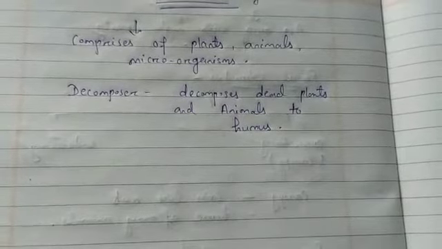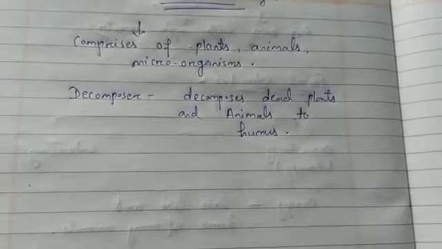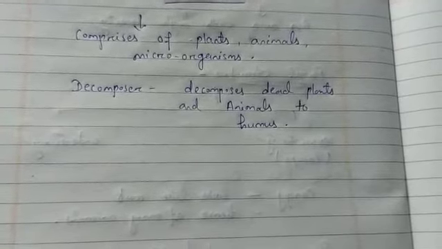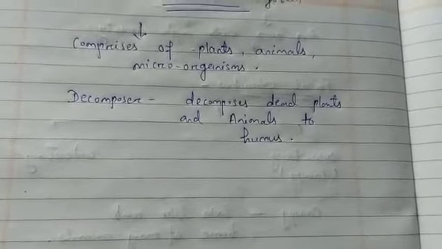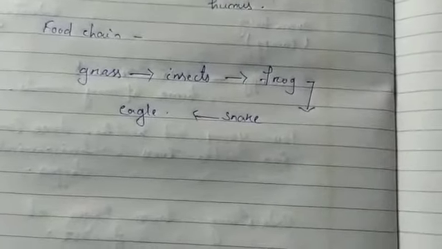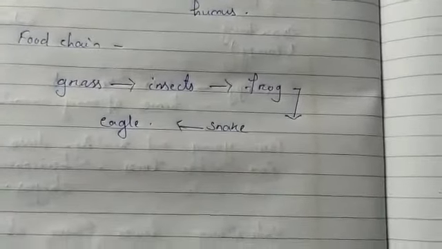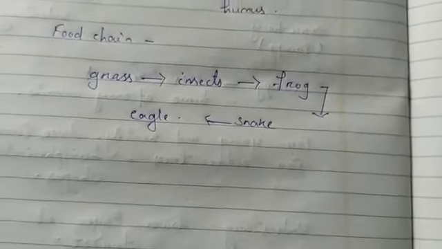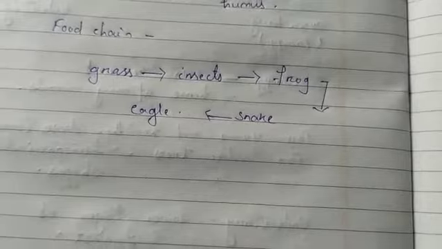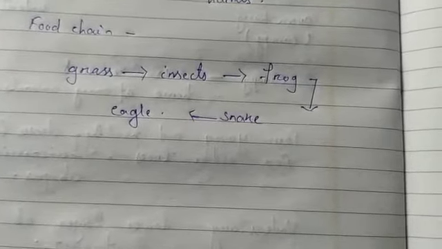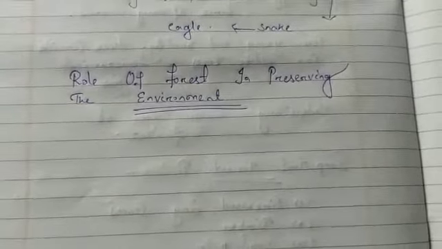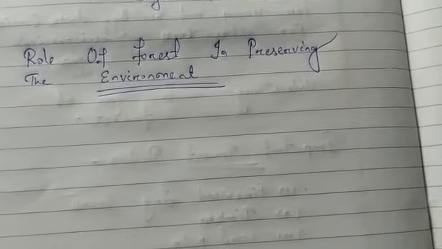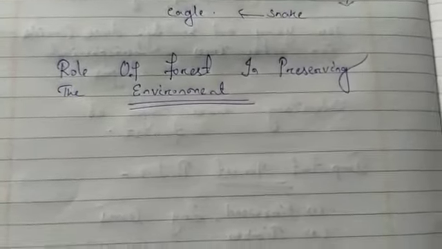The forests are perfect recycling factories of nature and all the nutrients are recycled. In the forest there is no substance that goes to waste. So this is a food chain: grass is eaten by the insect, then the frog eats the insect, the snake eats the frog and the eagle eats the snake. Like this, many more food chains exist in the forest simultaneously. Not only does the forest act as a system, but it also plays an important role in preserving the environment.